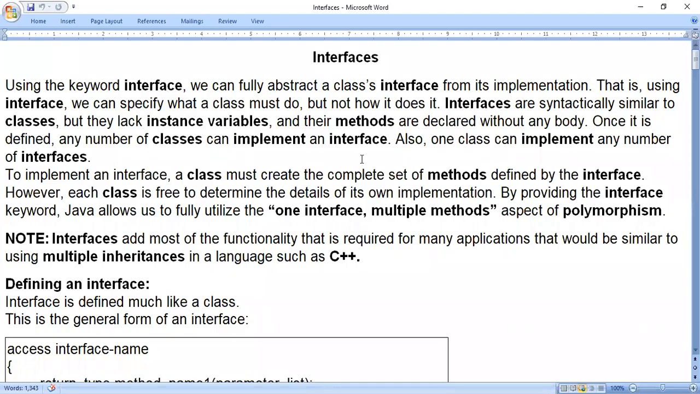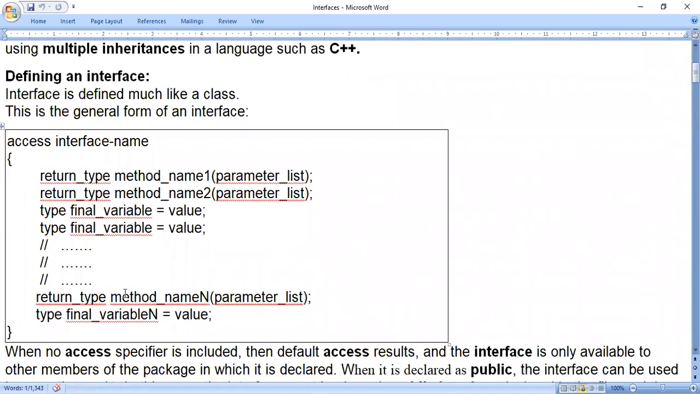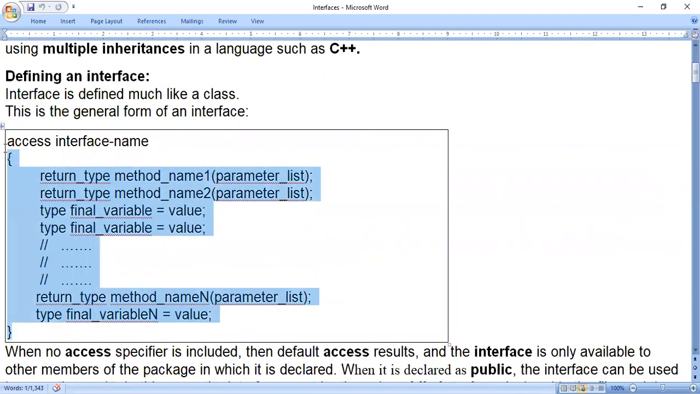Before we go to the topics of today, let us try to understand in brief from the start. Here, in brief, I will explain. Interface is a keyword. In Java we have the keyword called interface, just like the class keyword. And whenever we want to write an interface, if you look at this syntax, it looks like a class.